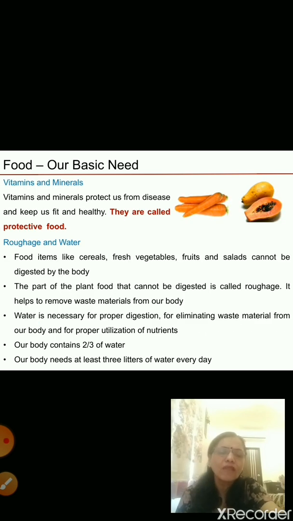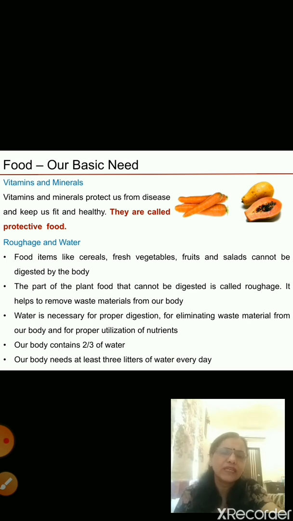Next are vitamins and minerals. They are also called protective food because they keep us healthy and give us strength to fight against disease. If they are not in sufficient amount in your food, you may get ill. You may fall sick. So they are known as protective food, and vitamins and minerals we get from vegetables and fruits. Right?